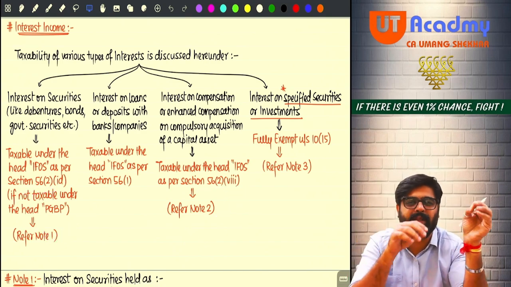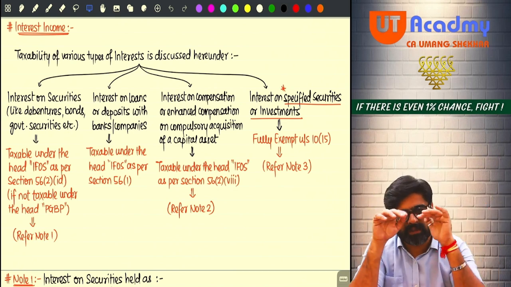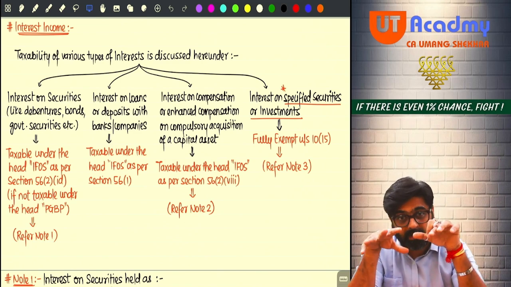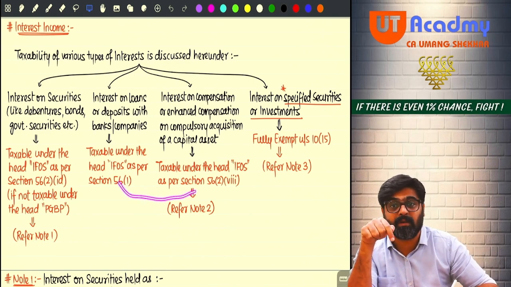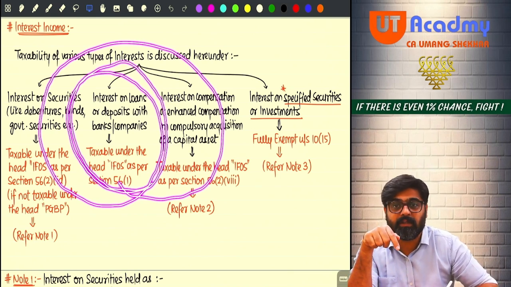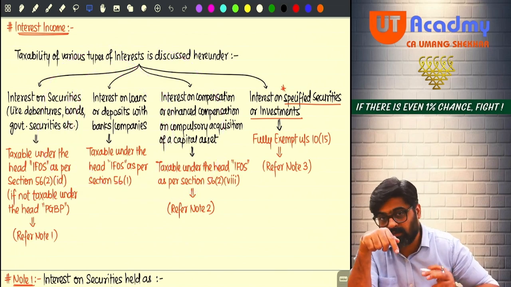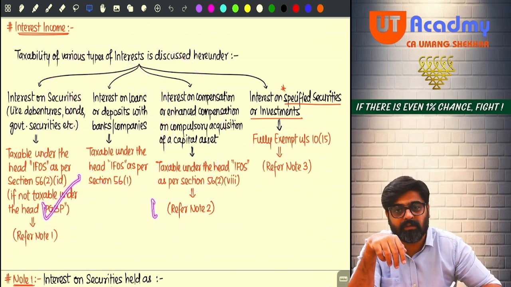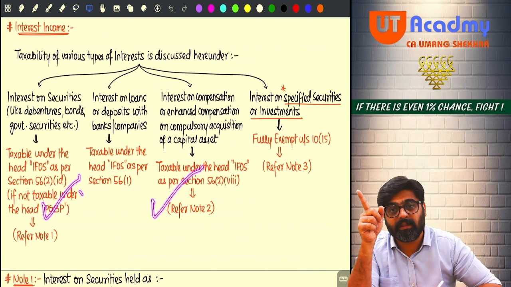Together only, we will discuss all the interest at one place, so you don't have to go here and there. But here I will tell you some more interest will be taxable under the head IFOS, not because of specific charge but because of general charge. Can you see this general charge? See, this interest is also taxable under the head IFOS, but not because of any specific charge. Because of general charge, it is getting taxed here. So this interest will be taxed under the head IFOS because of specific charge, and this interest will be taxable under the head IFOS because of general charge.